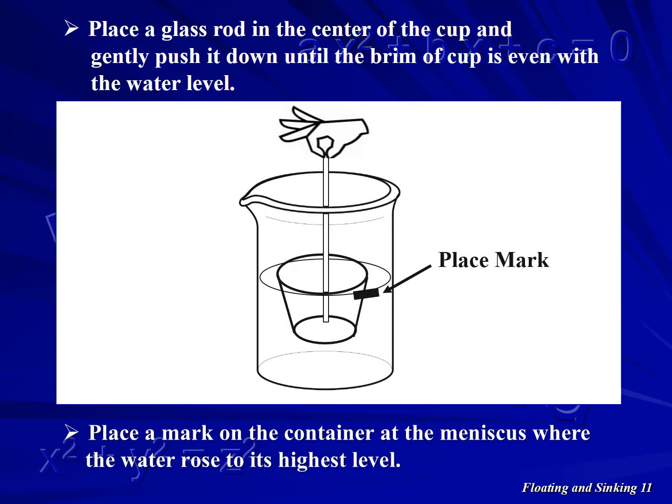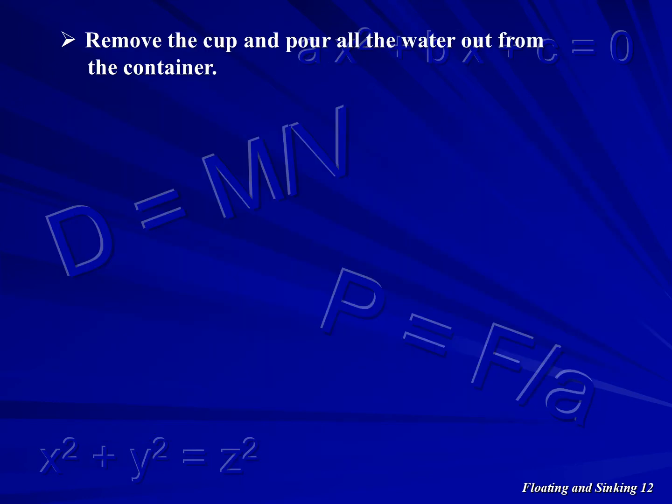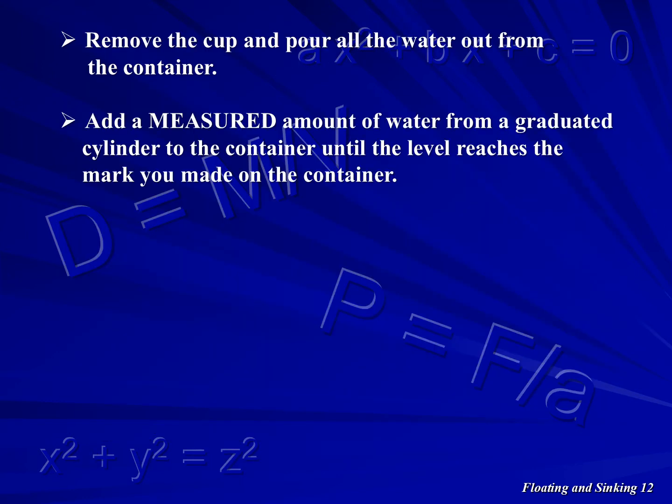Place a mark on the container at the meniscus, where the water rose to its highest level. Remove the cup and pour all the water out from the container. Add a measured amount of water from a graduated cylinder to the container, until the level reaches the mark you made on the container.